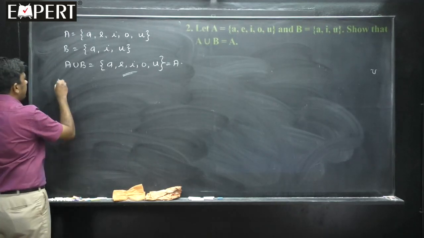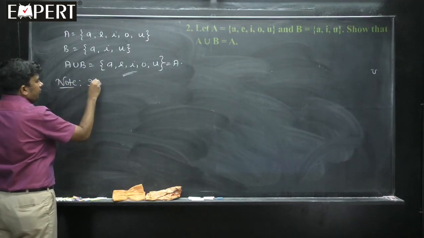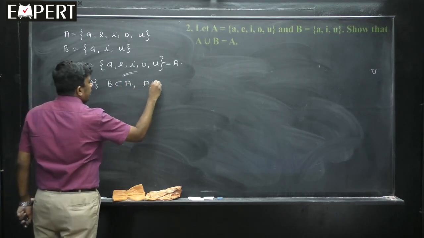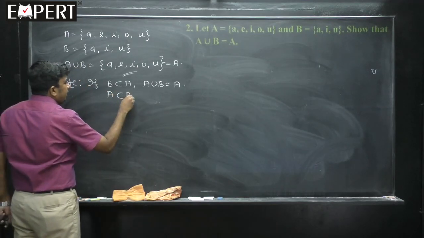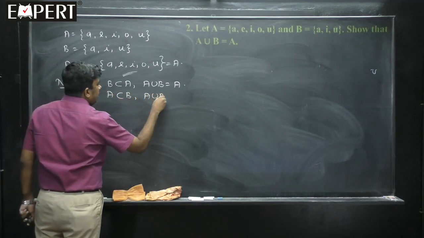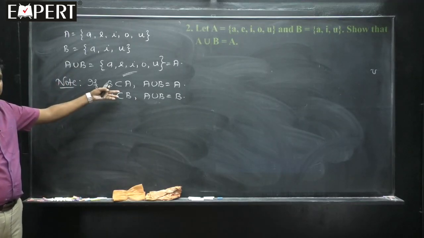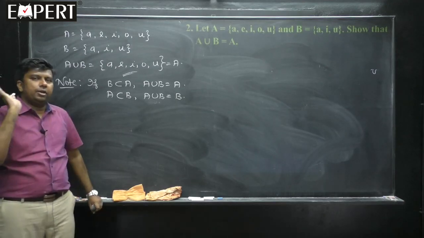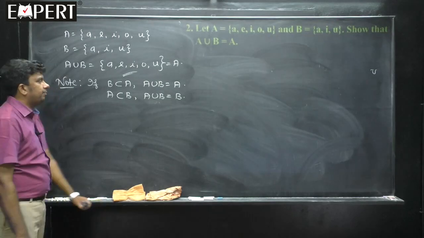Okay. So, one important note I can give at this point of time is, if B is a subset of A, then A union B is always equal to A, and if A is a subset of B, then A union B is always equal to B. If A and B are not subsets or supersets of each other, then A and B are strictly subsets of A union B, which is what I have given in the explanation that time.